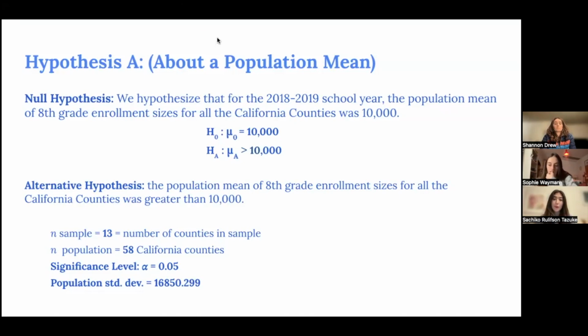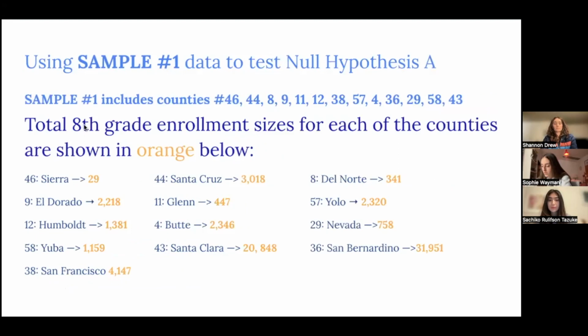From our data, we were also able to calculate the population standard deviation from all of the counties put together. Here is again a list of sample 1 data, the names of the counties as well as the enrollment sizes for 8th grade in 2018-2019.